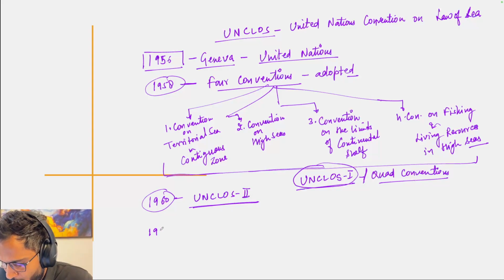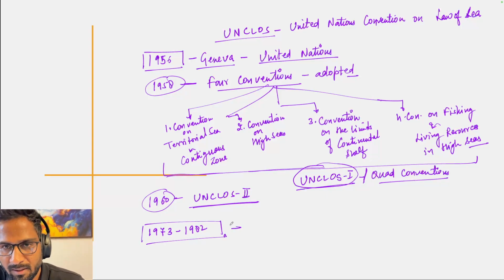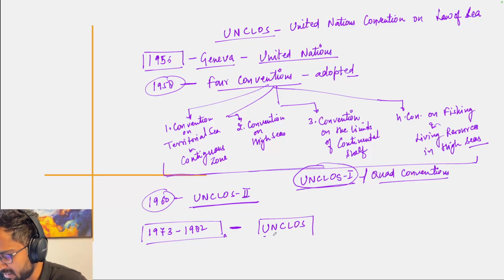Then from 1973 to 1982, in this time period, three meetings were convened by the United Nations. And in these three meetings, the final outcome was UNCLOS, जो present today legal framework है to regulate and govern the oceanic world, and that came into force in 1982.